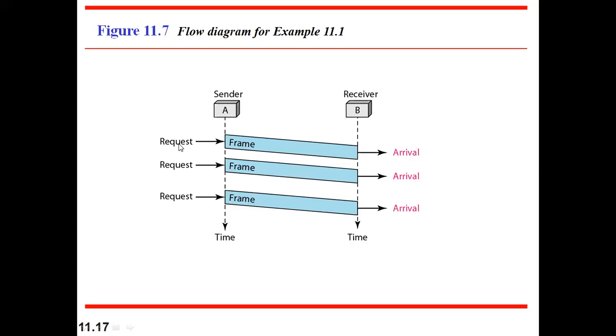Here I am assuming the request is coming from the network layer, then it comes to the data link layer, which converts the packets into frames, and then it is sent. Then the receiver receives that and sends it to the network layer again. So there is only one-way communication. A request comes, send it. Request comes, send it. Request comes, send it. But the dotted line indicates there will be a time gap between one request and another, because continuous data will not be there.